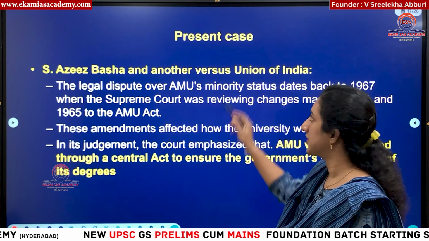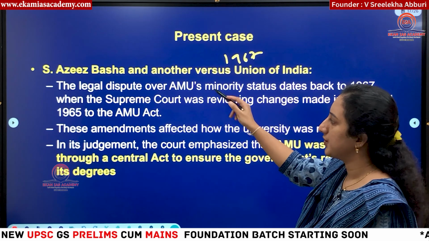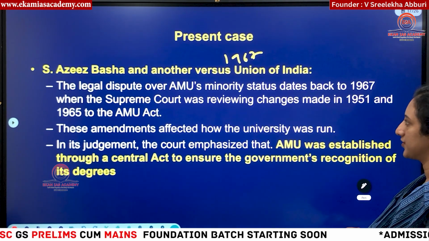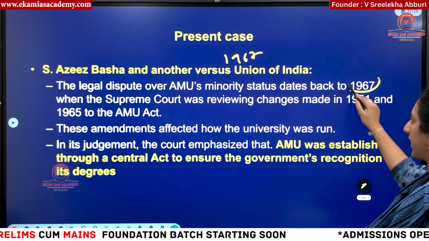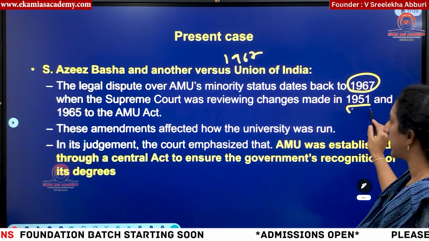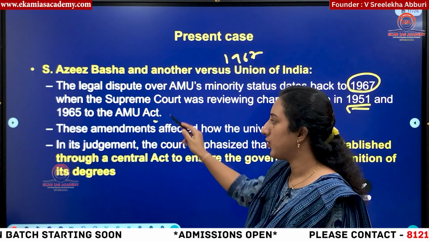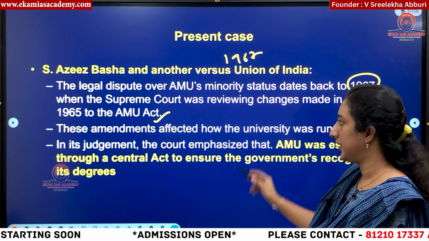Then what is the present case? As I told you, this is a 1967 case. So you can see S. Aziz Basha and others versus Union of India. So this dates back to 1967. What is the question here? The question is whether the changes that were made in 1955 to the Aligarh Muslim University Act are applicable or not.